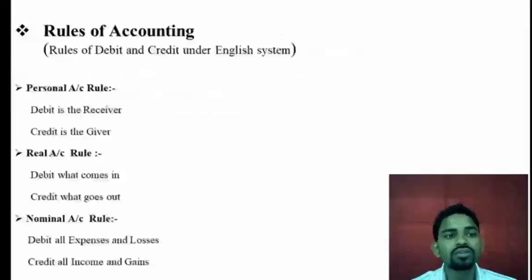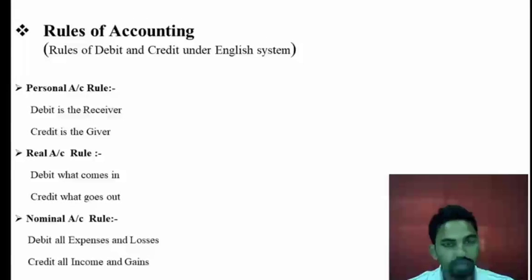Now in this session we will see the rules of accounting, which are very important, that is, the rules of debit and credit under the English system. There are three types of rules: the personal account rule, the real account rule and the nominal account rule.